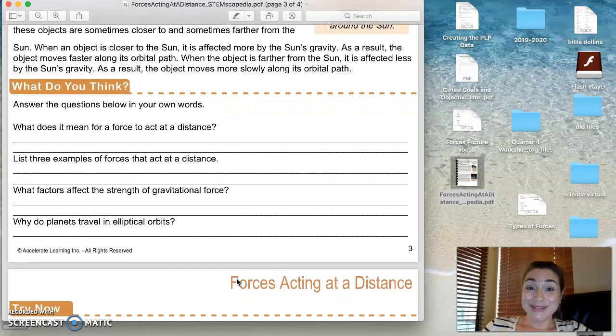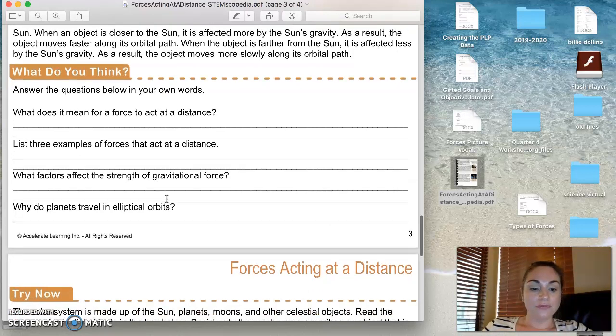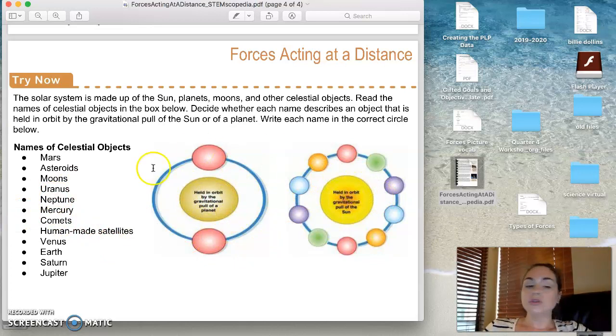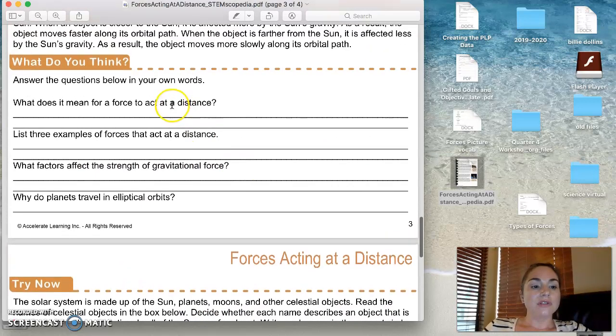What I would like you to do now is to answer these questions. You can open a Word document and type your answers and submit it into the assignment, or you can handwrite it and send that in as a picture that you attach. There is also this assignment here where you're supposed to be filling in the different objects from space around these two different orbits. You do not have to do this question. You do not have to do the try now. You have to do these 4 questions right here.